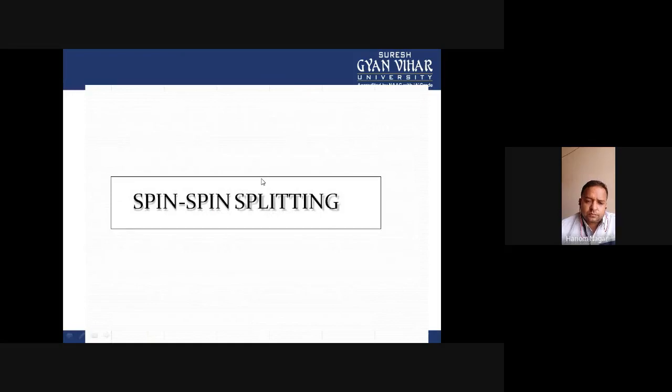Now, to understand the integration of the peak, we have to learn about spin splitting, because the area under the peaks is also different within the same multiplet, and this depends upon the spin splitting, spin coupling.